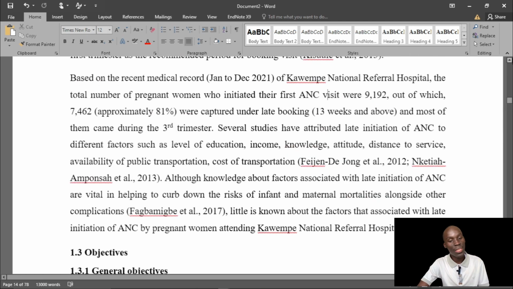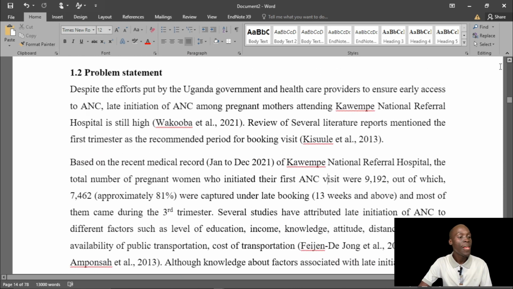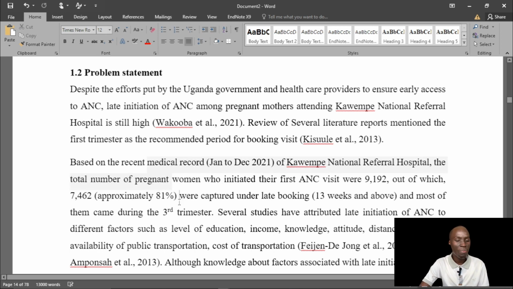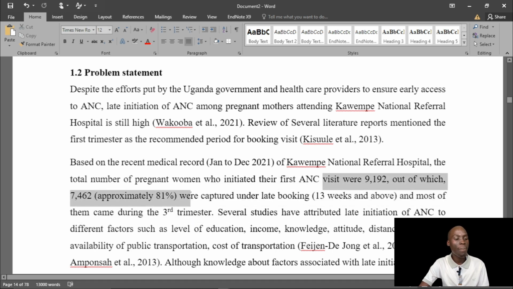Problem statement. Was this problem statement good enough or not? If you look at this, despite the efforts, a review of several literature has been done, so they recommend that you need to initiate ANC early. What's the problem? The problem here is that about 81% of the people who initiated their ANC at that given facility came late. So it is important to investigate the factors associated with that late initiation.